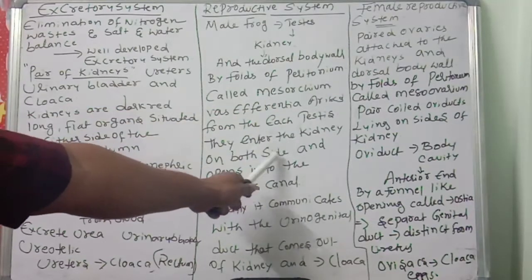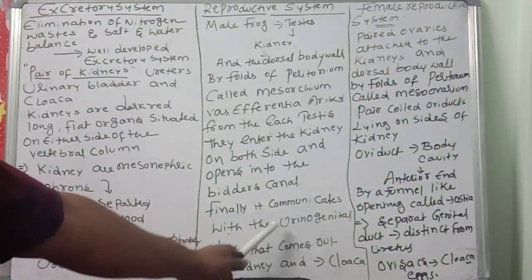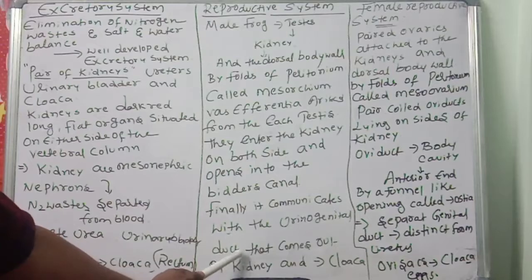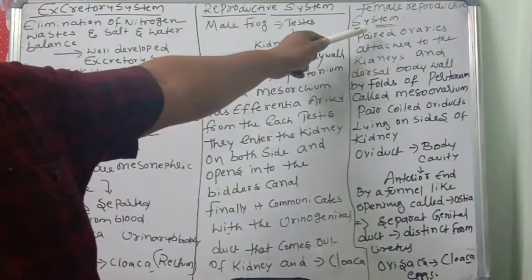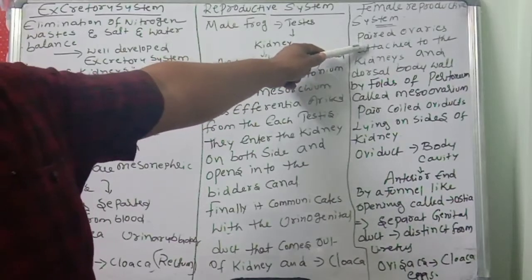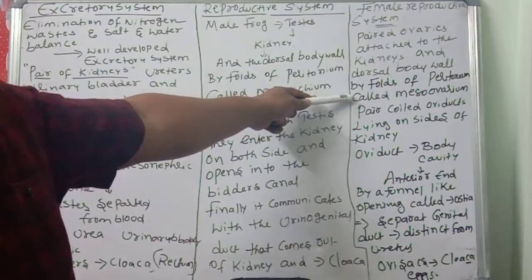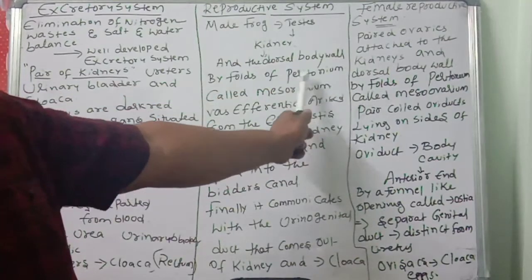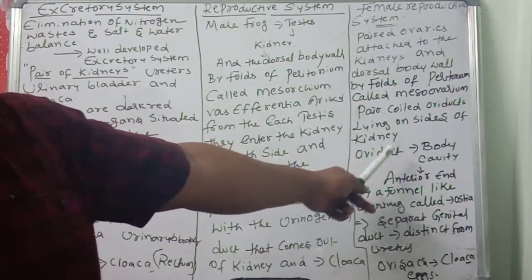They enter the kidney on both sides and open into the Bidder's canal. Finally, it communicates with the urinogenital duct that comes out of the kidney and goes to the cloaca. Female reproductive system: paired ovaries attached to the kidneys and dorsal body wall by folds of peritoneum, called mesorchium in the male and mesovarium in the female.